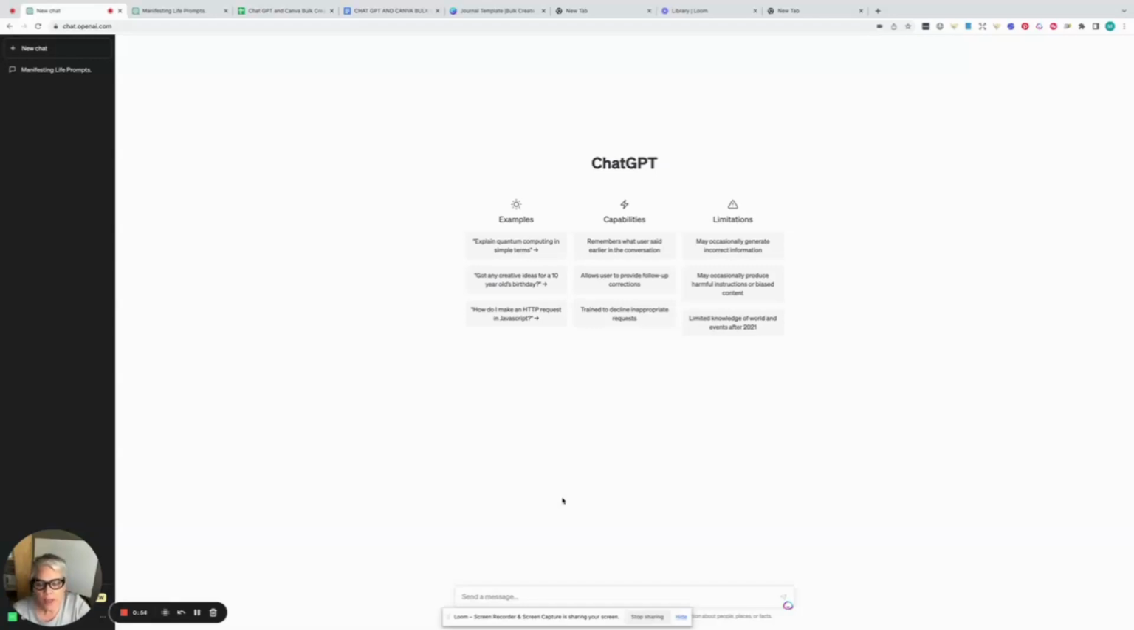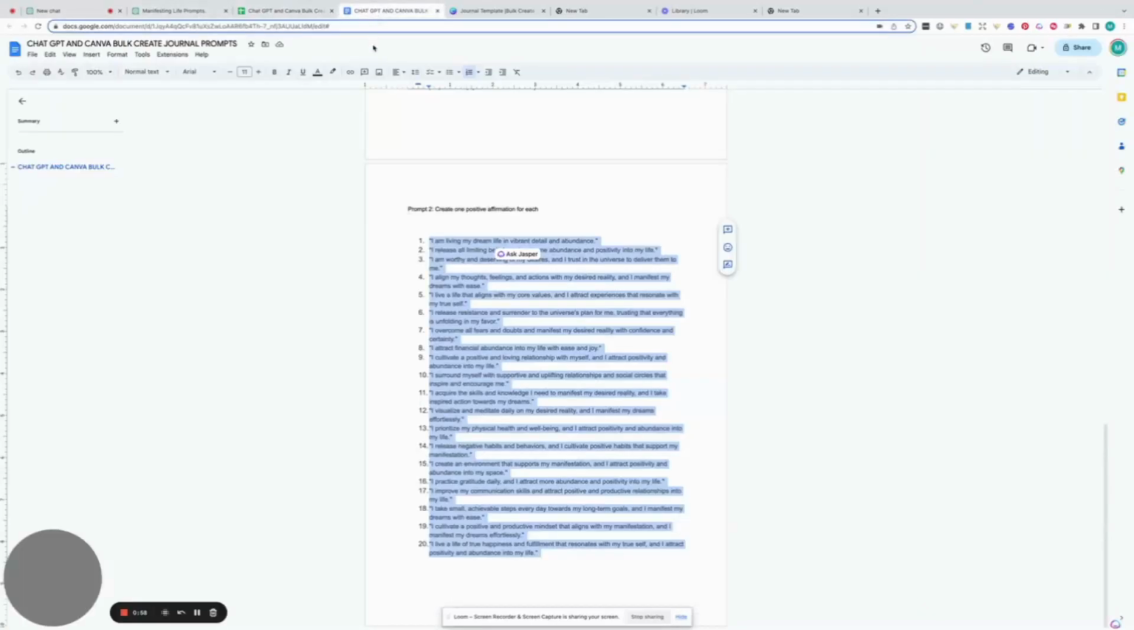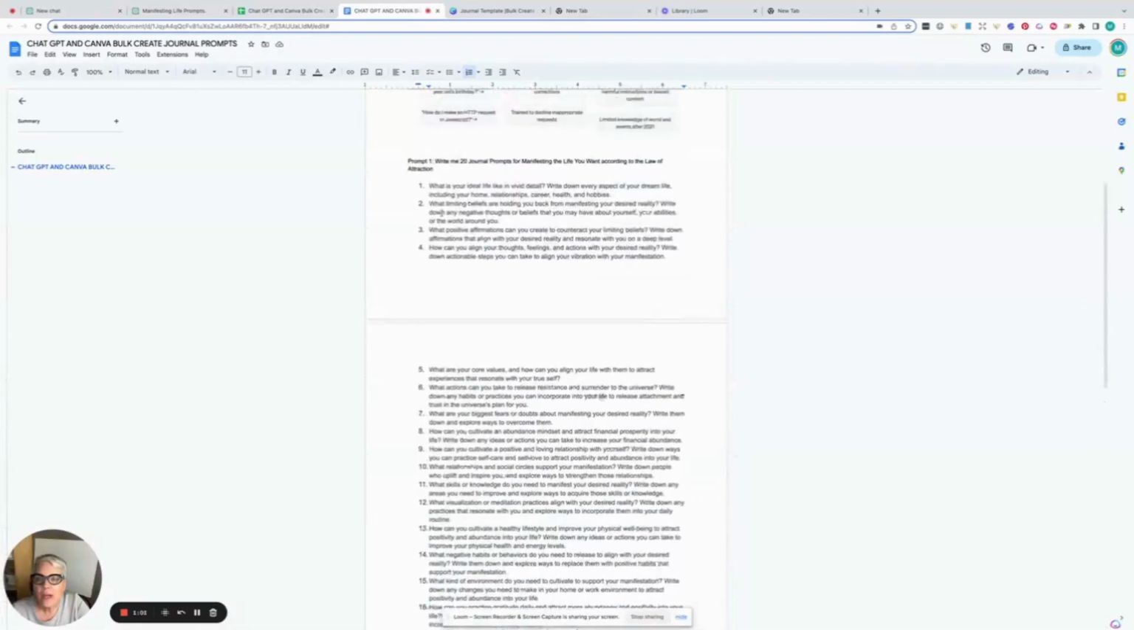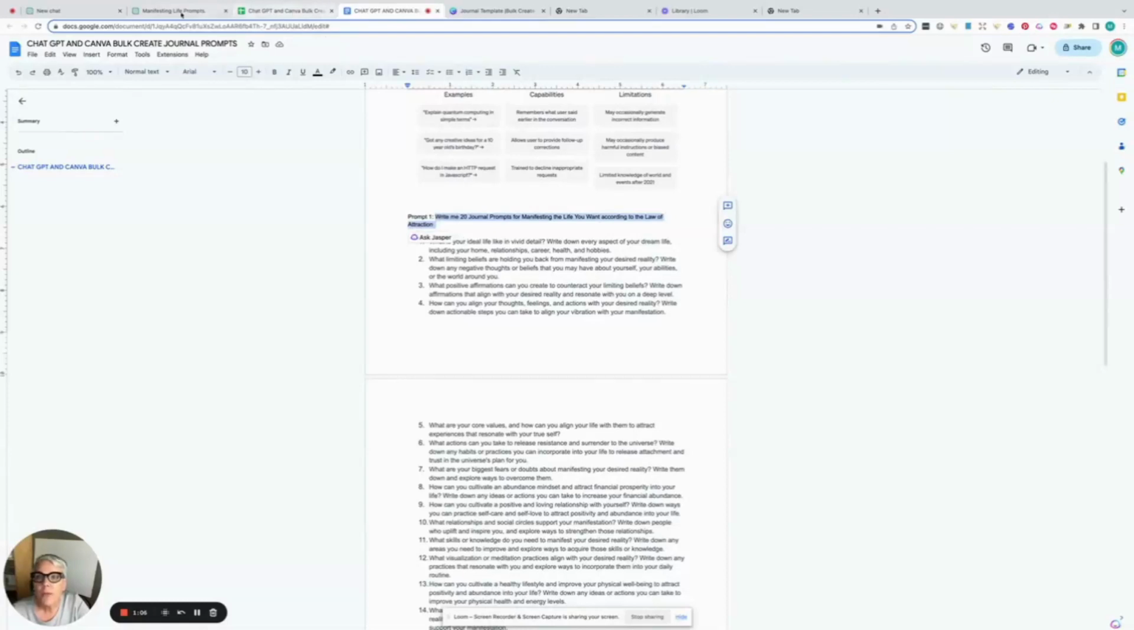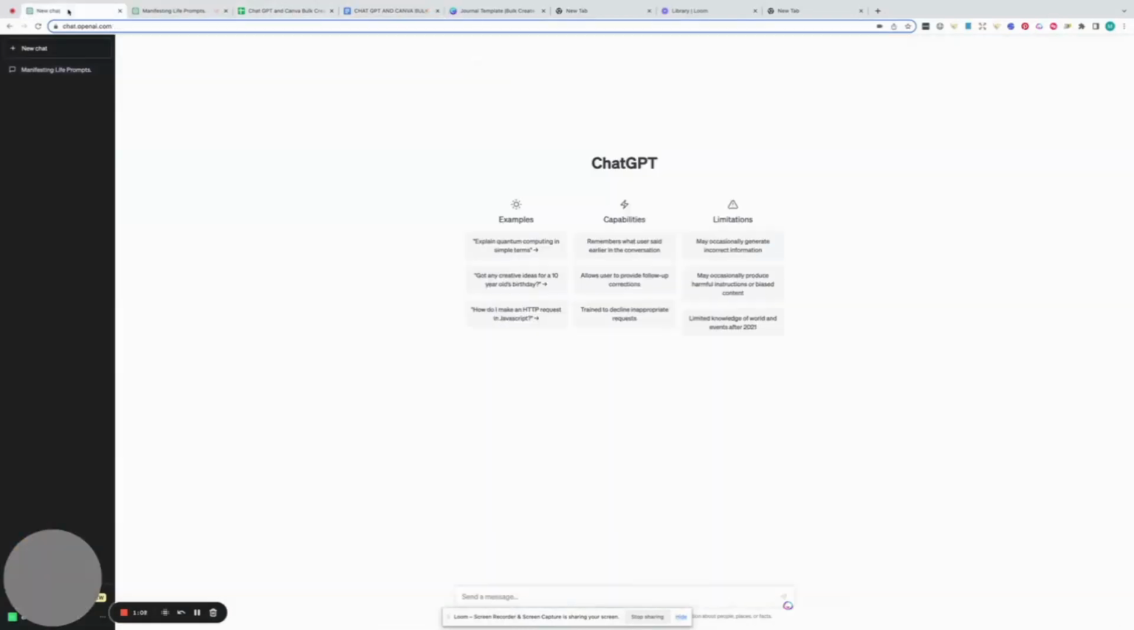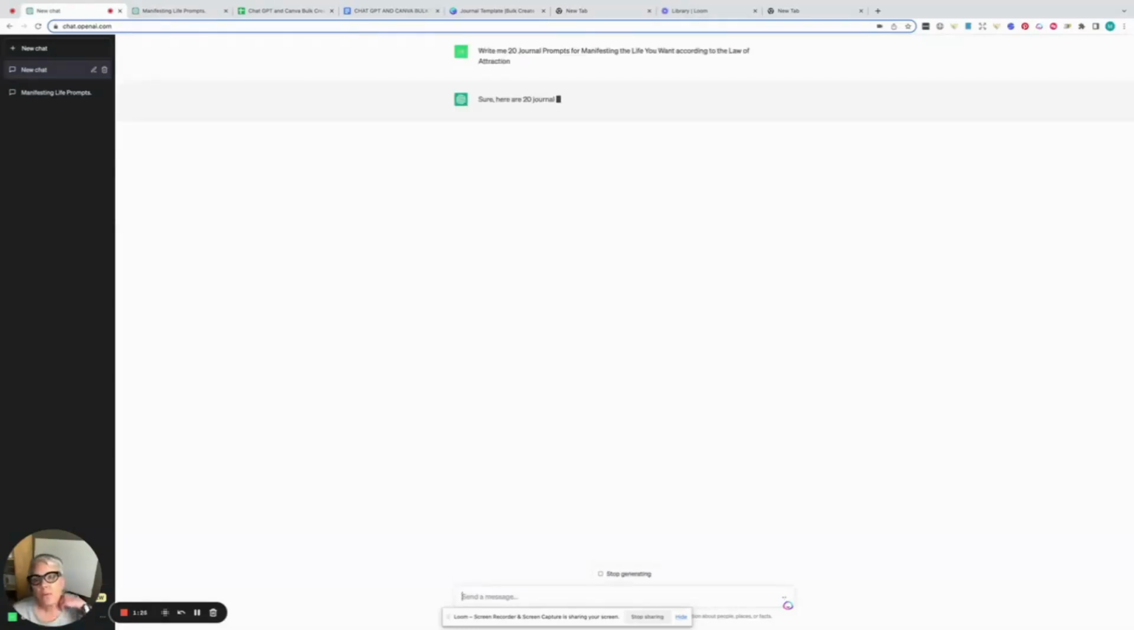So what I'm going to write here as my prompt, and I'm going to reference what I wrote earlier and copy it, is I asked it to write me 20 journal prompts for manifesting the life that you want according to the law of attraction. That's my specific prompt, and I'm just typing it right in the bottom here. Write me 20 journal prompts for manifesting the life you want according to the law of attraction. That's just the kind of tone and everything that I wanted. Then I just hit return, and it's working on it right now. I'm doing it in real time.